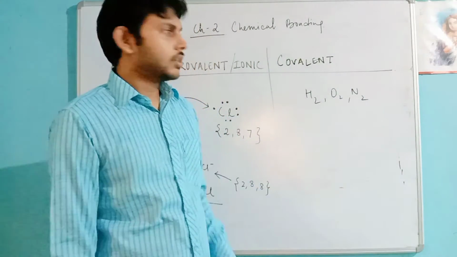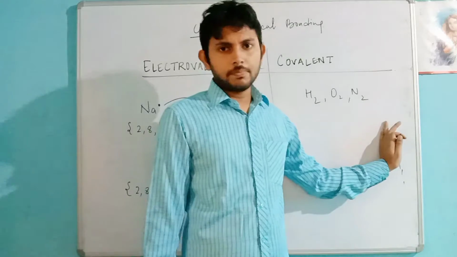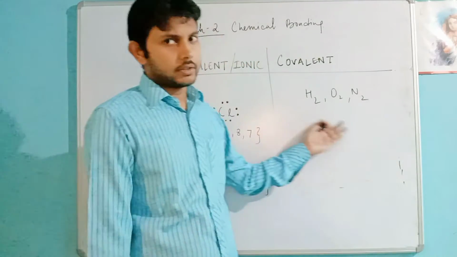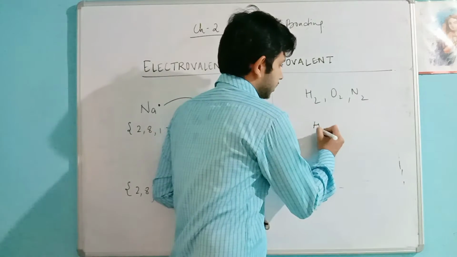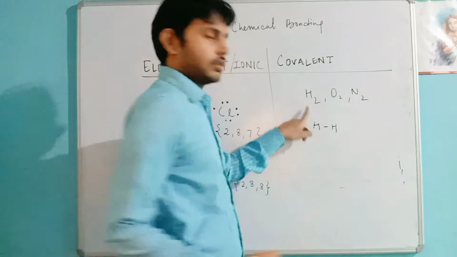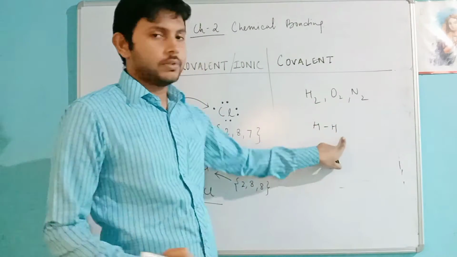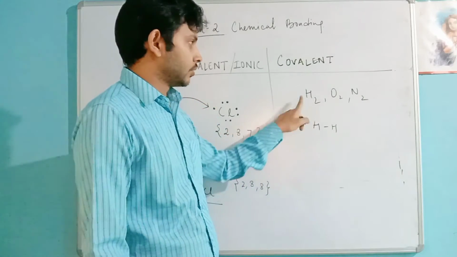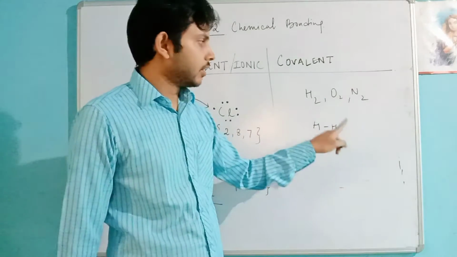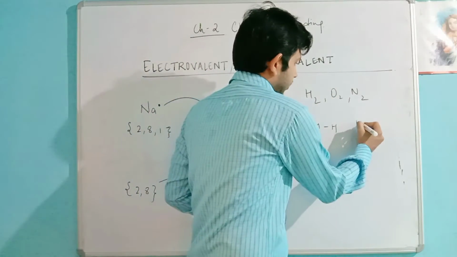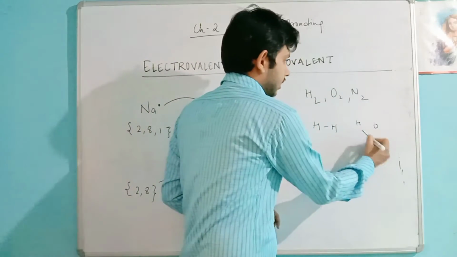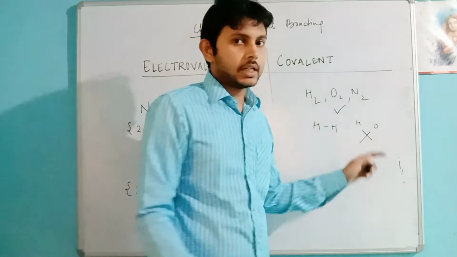So are these not pure? These are pure, but you see here they are in the state of molecule. In H2, two atoms are staying together and not as a pure atom, means only H is not there, only O is not there.